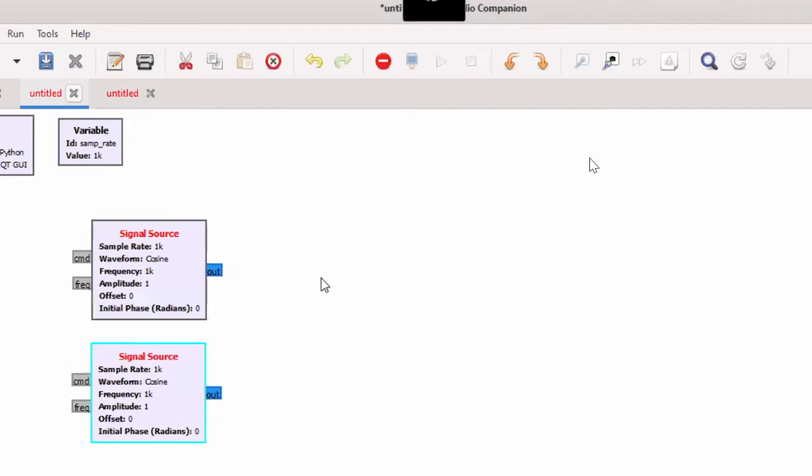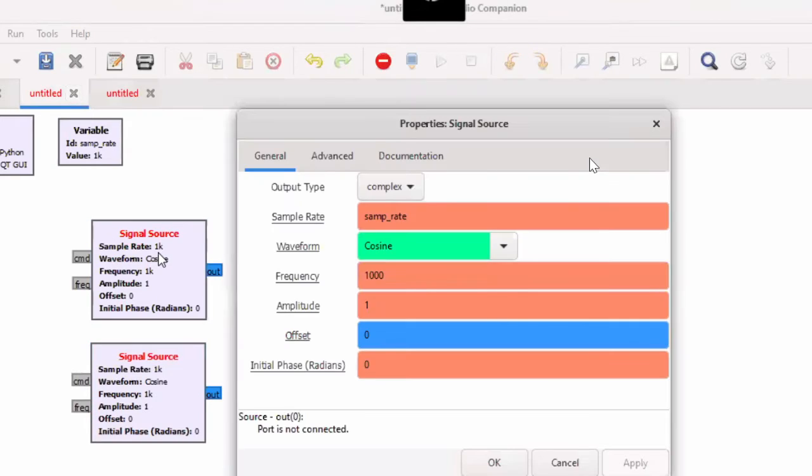For this signal source, just double click on that, and here your output type should be float.